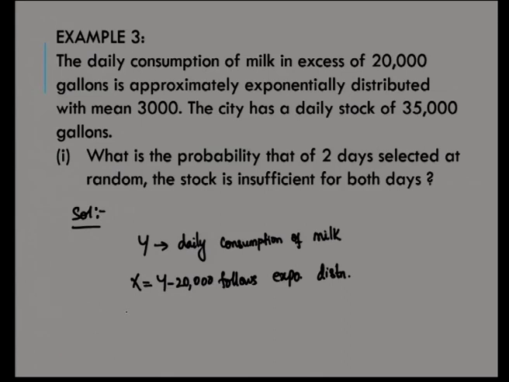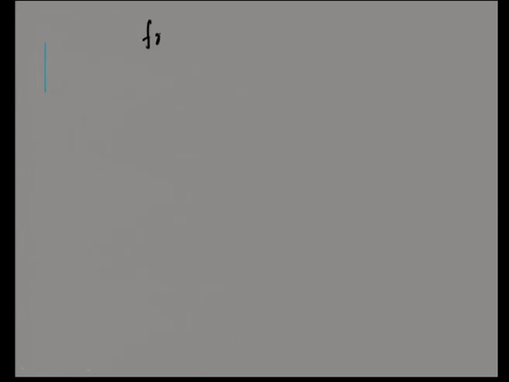Okay. So, x is equal to y minus 20,000 follows an exponential distribution. Accordingly, the mean E of x is given to be 3000, which implies if you take lambda as the parameter of the exponential distribution of x, then 1 by lambda is equal to 3000. So, lambda is equal to 1 by 3000.